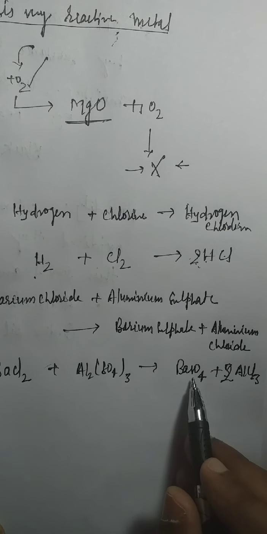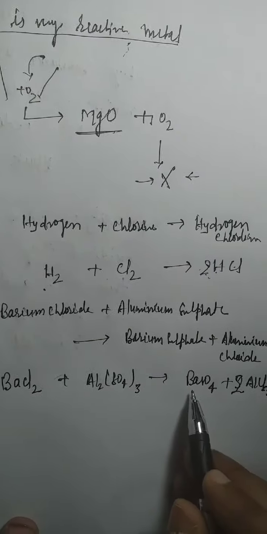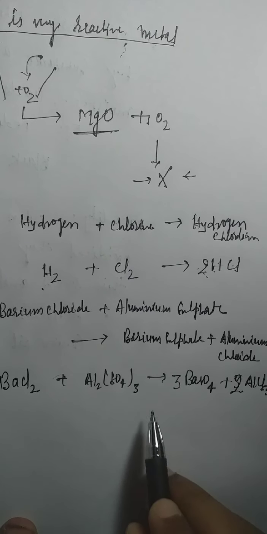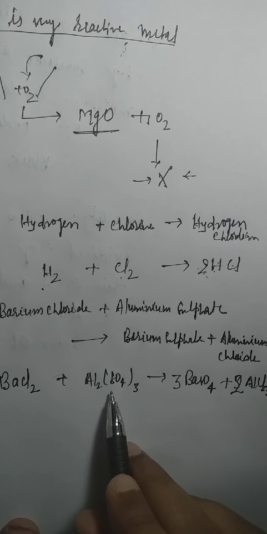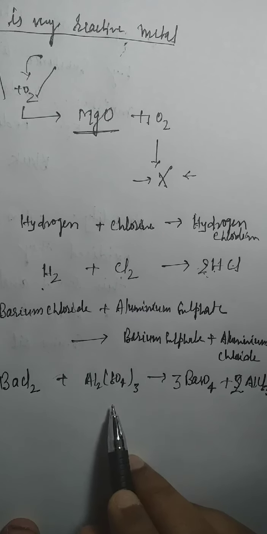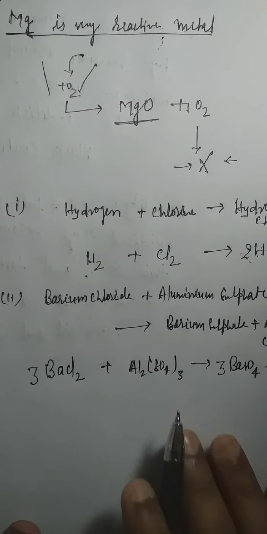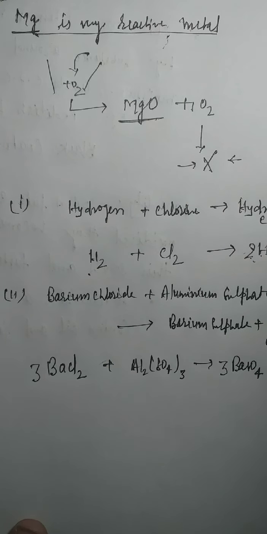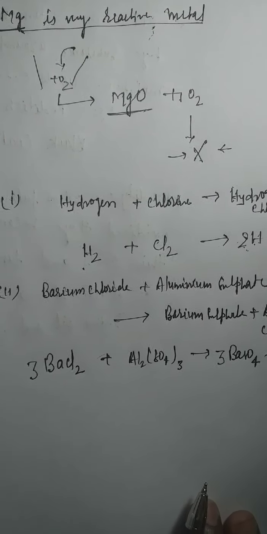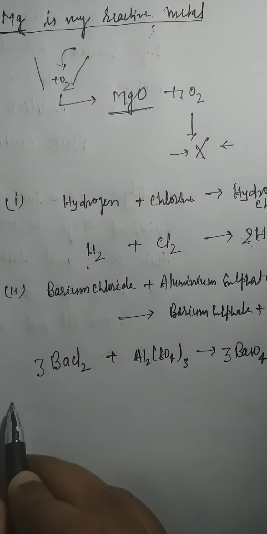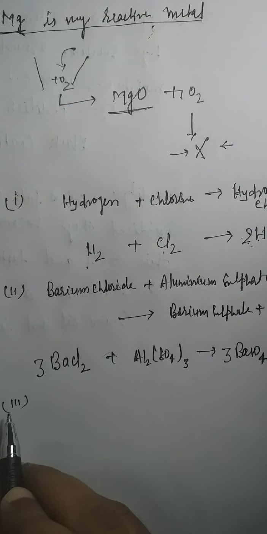Then you think about barium: this side is 3, this side is only 1. So you multiply by the factor of 3. On both sides barium is the same. The sulfate ion on the product side is 3, and the sulfate ion on this side is also 3. So now it is a perfectly balanced reaction. So you have an idea how the number of atoms on both the reactant side as well as the product side must be equal, and thinking like this, you will easily get your answer.